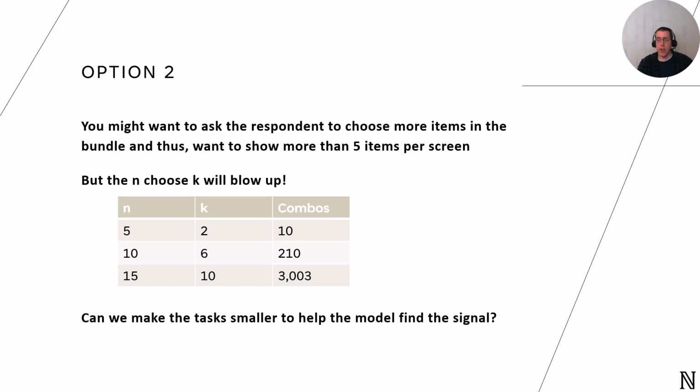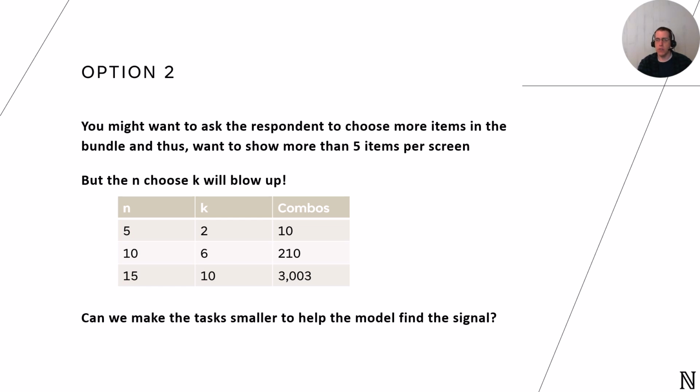As we consider scaling up, we face a significant challenge, the exponential increase in combinations. So for example, if we ask the respondent to choose 2 items out of 5, that's 10 combinations. If we ask them to choose 10 out of 15, we're looking at over 3,000 combinations. This exponential growth means that the number of alternatives in each choice set can quickly become impractical.